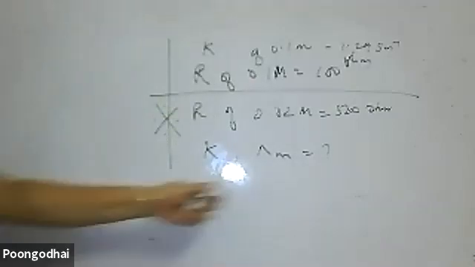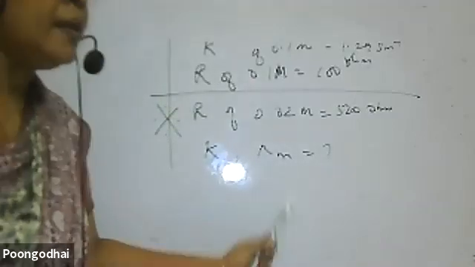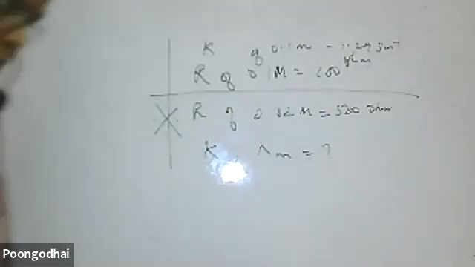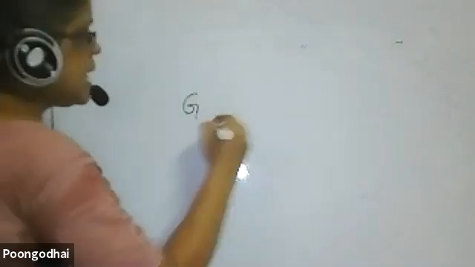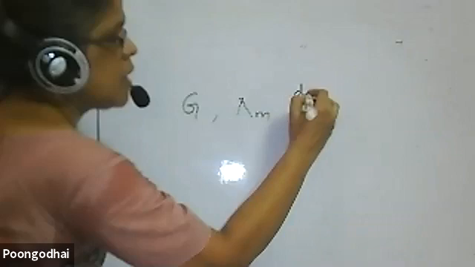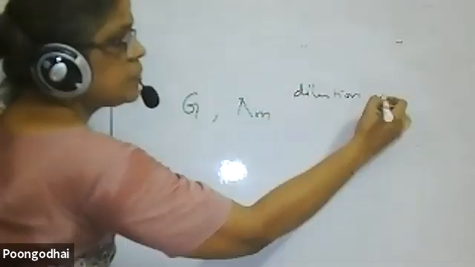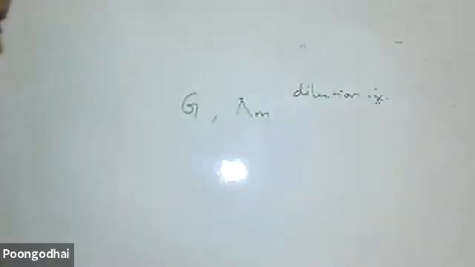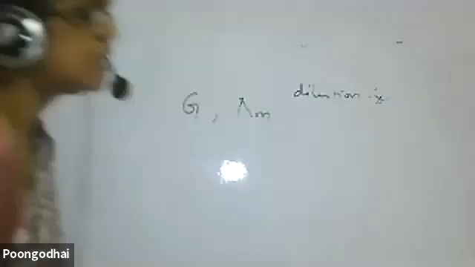And when you calculate lambda, again I'm reminding, without the factor 1000, the formula is not complete. That's the thing you have to keep in mind. Next, one question often asked: conductance and molar conductance, how do they vary with respect to dilution? Often asked question. How do conductance and molar conductance vary with dilution?